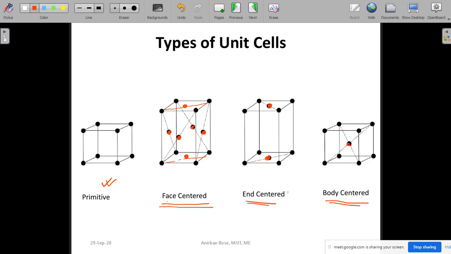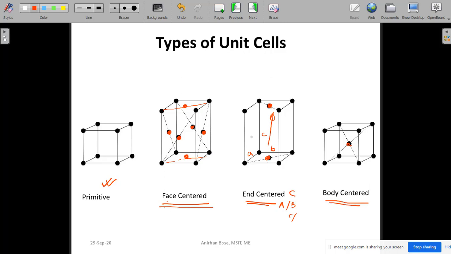Okay. So end centered also given name like end centered A, end centered B, end centered C, like that. So A, B, C are basically depending upon the direction. As you know that this is fundamental translation vector A, this is B, this is C. So this particular example that has been shown is that end centered are in which direction? The end centered are in the C direction. If we join these two end centered, that is showing the C direction. So this particular unit cell is called end centered C type.